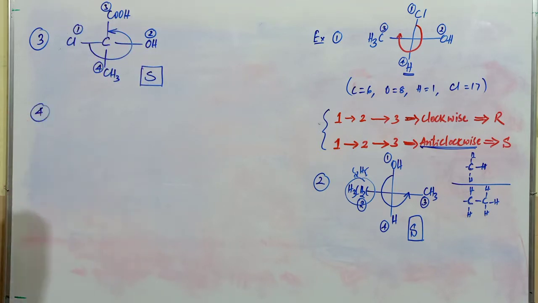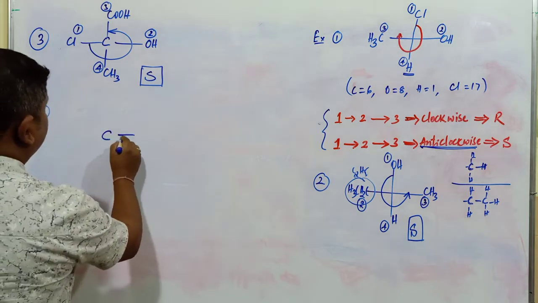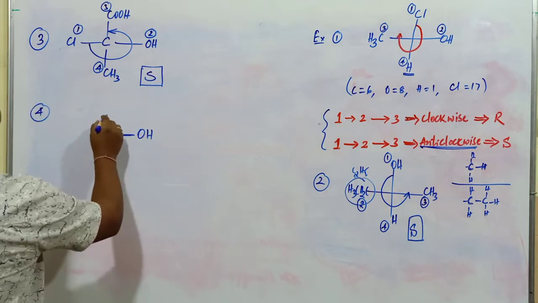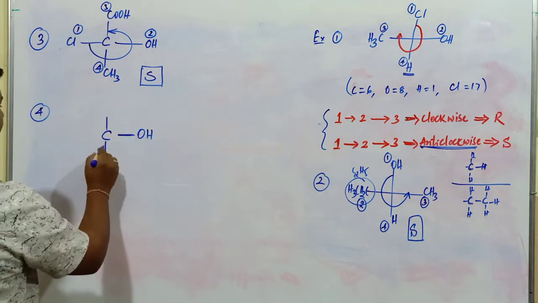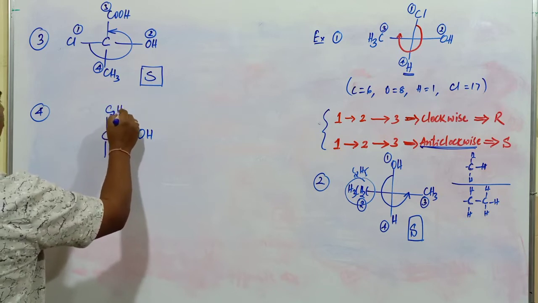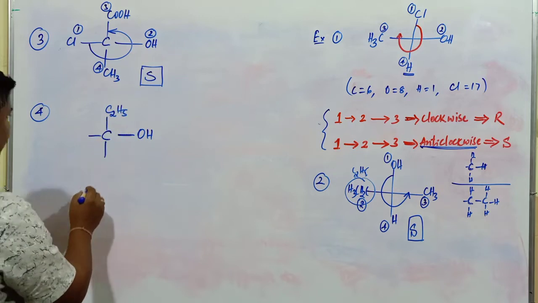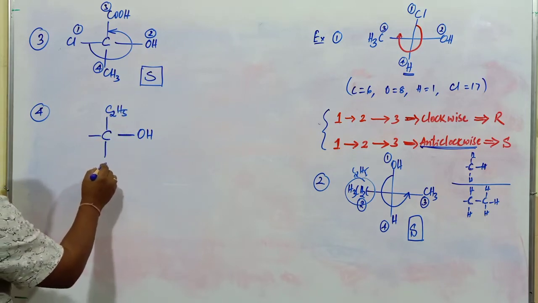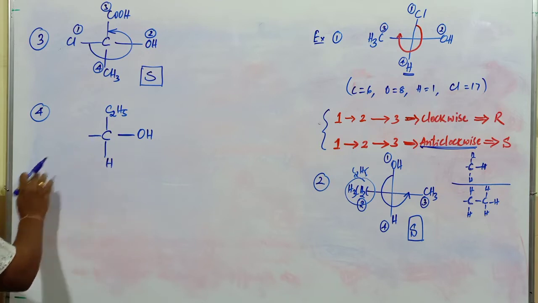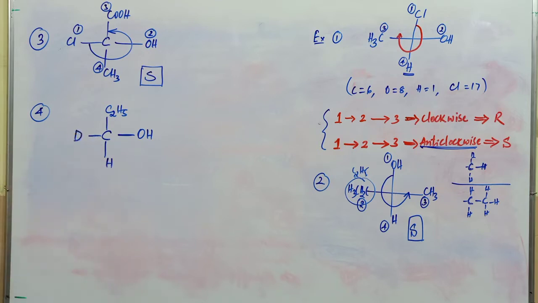Another example. This is carbon. This is OH. This is OH. And the next one is another group we will consider. This one is C2H5, an ethyl group. And here we will consider another atom. We consider this one as hydrogen itself, and here this is going to be deuterium, D.